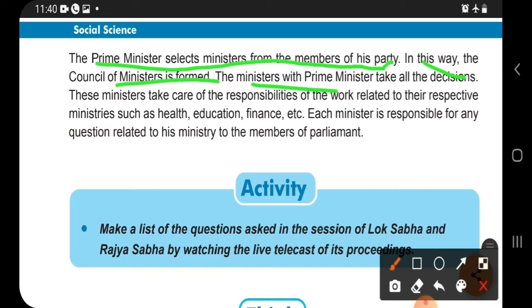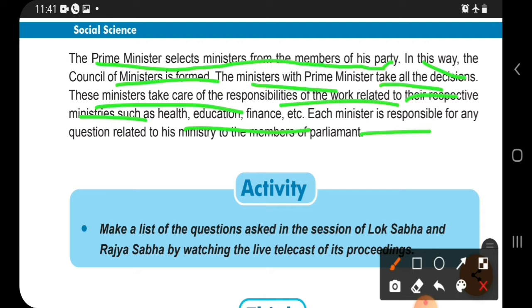The ministers with the prime minister take all the decisions. These ministers take care of the responsibility of work related to their respective ministries, such as health, education, finance, etc. So in our Indian government there are different ministers, and they are selected by the prime minister. Somebody is finance minister, somebody is education minister, somebody is health minister.